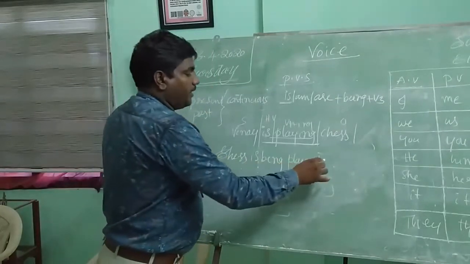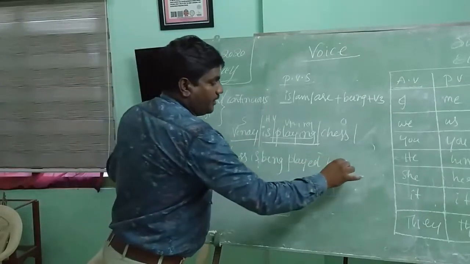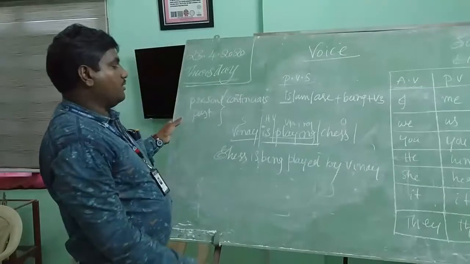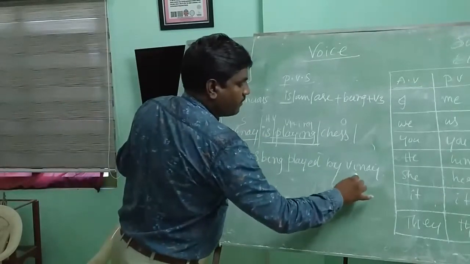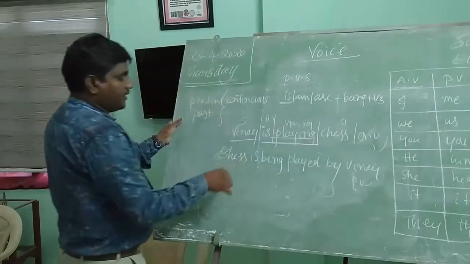Chess is being played by whom? Vinay, right? Vinay. So in this way we have written this. This is called passive voice, and this is active voice. This is passive voice. Now let us write the structure.